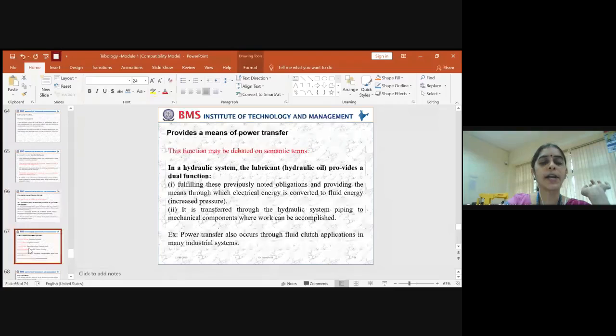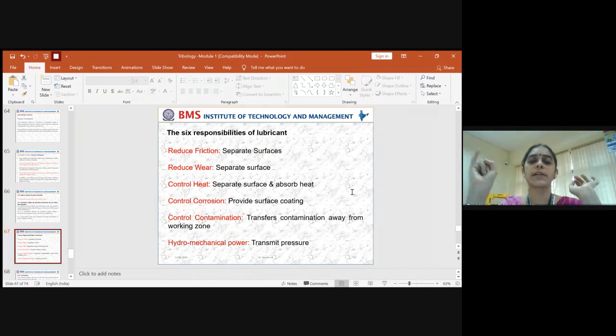So basically, if they ask you which are the key 6 responsibilities of the lubricant, I have told you all. One is to reduce friction, reduce wear, control heat, control corrosion, overcome contamination, and also some amount of hydromechanical power, which comes into the picture by transmitting pressure across the components of any hydraulic system.